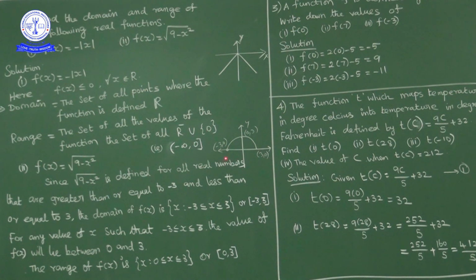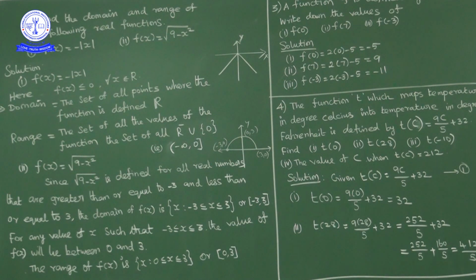This is 0 when x is equal to 3, and this is 0 when x is equal to minus 3. So here the function is defined for x values from minus 3 to plus 3. So the domain of the function is minus 3 to plus 3, with minus 3 included as well as plus 3.